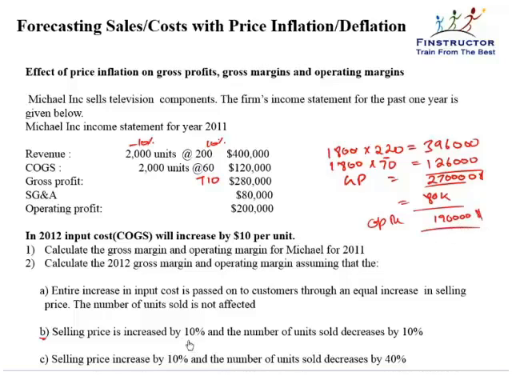So raising the price by 10% doesn't seem to be a very good move. Even though margins may look okay or may not depress as much, we see that the gross profit as well as the operating profit in absolute terms has come down. Similarly, we can do the calculation when number of units sold decreases by 40%, it will be an even more detrimental situation for the company.